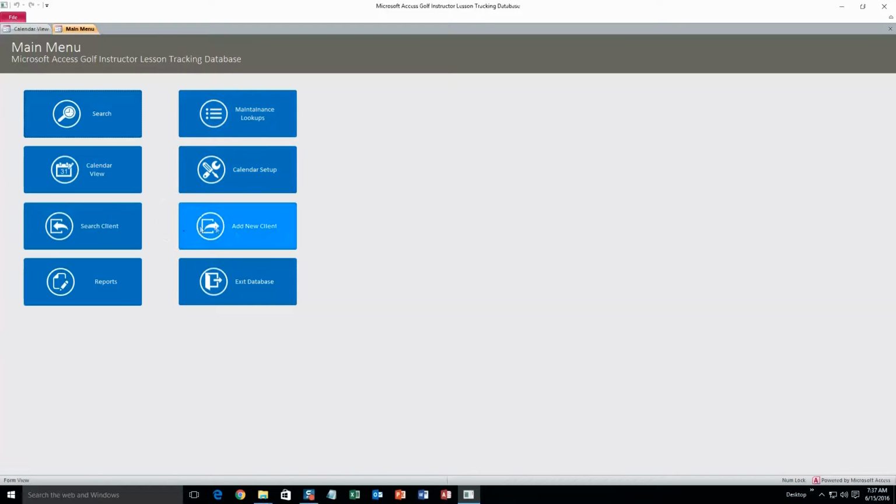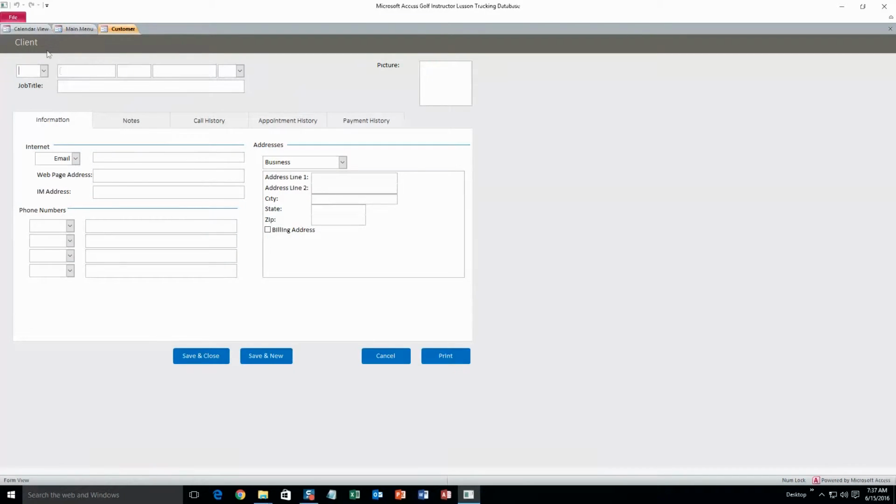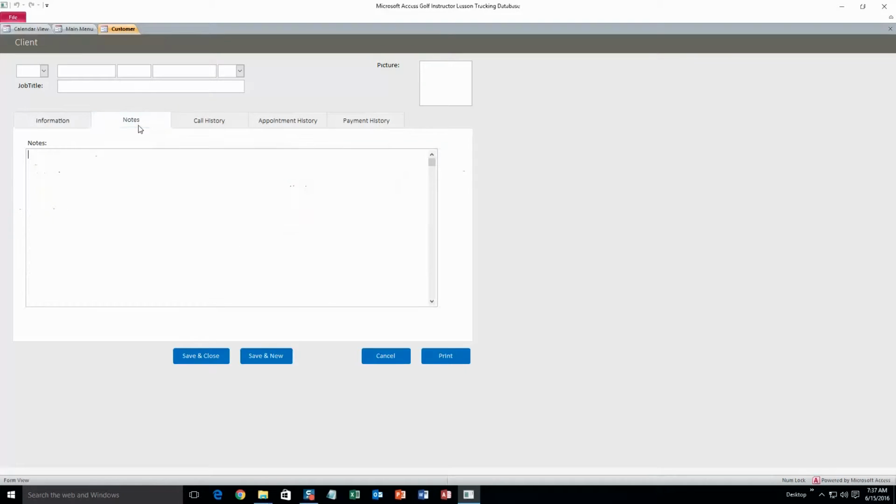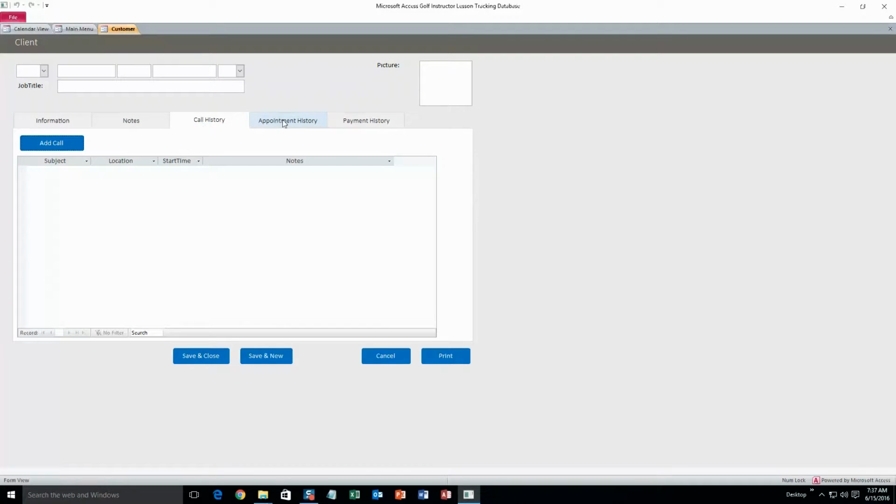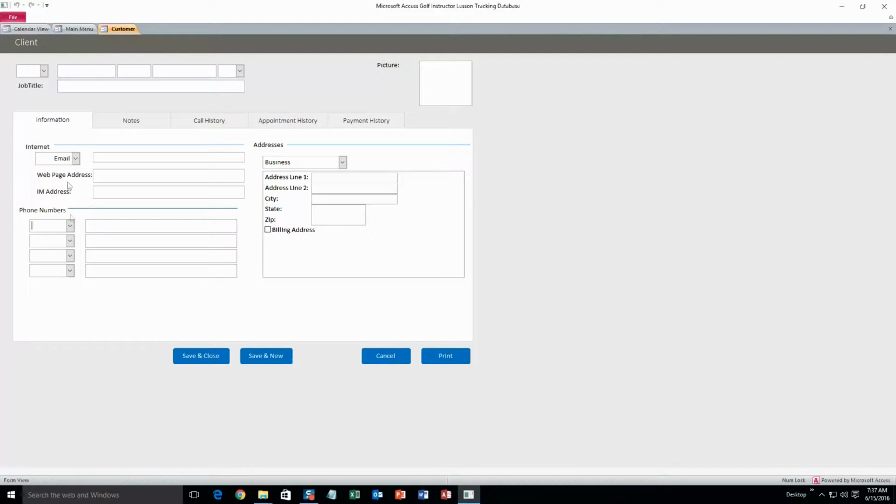To start, we'll do Add New Client. Okay, and this is the client form. This is where you can fill out all of the general information. You can also do notes, call history, appointment history, and payment history. Alright, I'm just going to fill out a first and last name and an email and an address line. So John Smith is going to be our golfer.